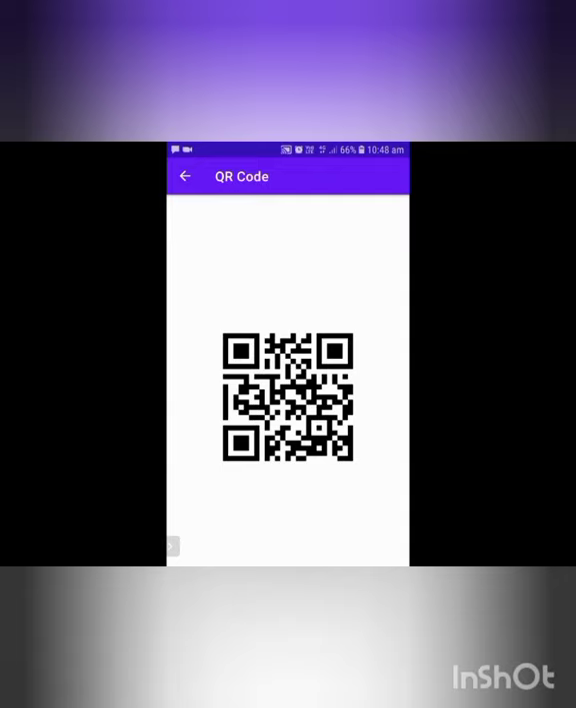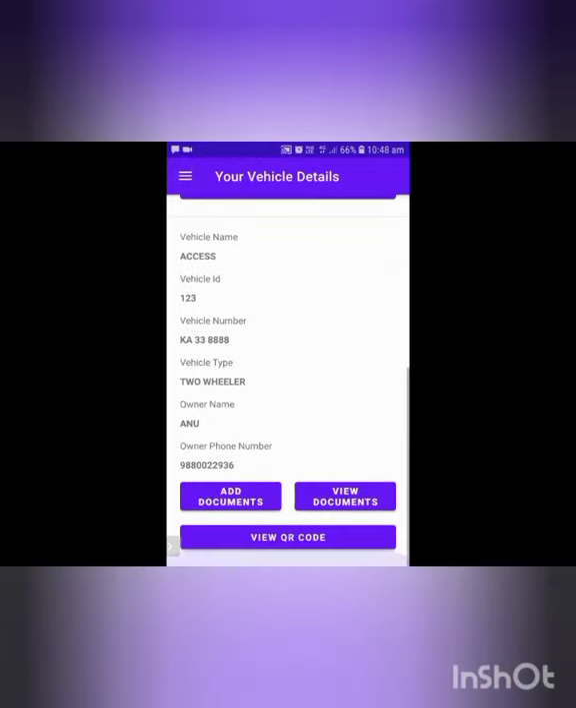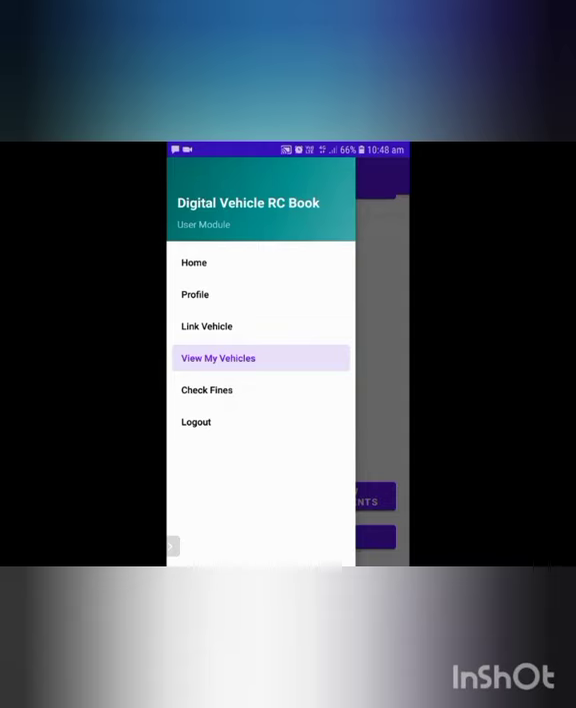In this QR code, you can scan the QR code and search for the fines and any issues if your vehicle has been given any, so that you can pay the amount online itself. So you don't have to go to the police station or anything. You can do everything by this app itself. After that, check fines. After the QR code scan, the fines will be displayed. So you will have the amount that you want to pay, so that you can pay it in the app itself.